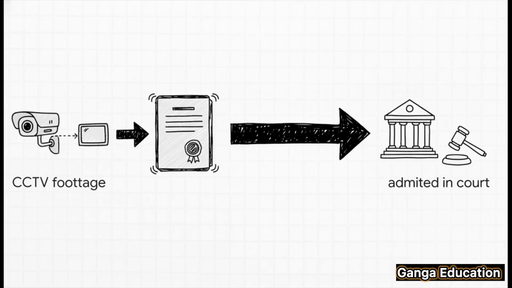Let's picture a real-life scenario. Imagine a criminal case where the prosecution has some CCTV footage that clearly shows the accused committing the crime. Now, to get that footage admitted as evidence, the prosecutor first has to bring up Section 62. That section then acts like a signpost, directing them to follow the very strict procedure in Section 63, which includes things like producing a certificate of authenticity.